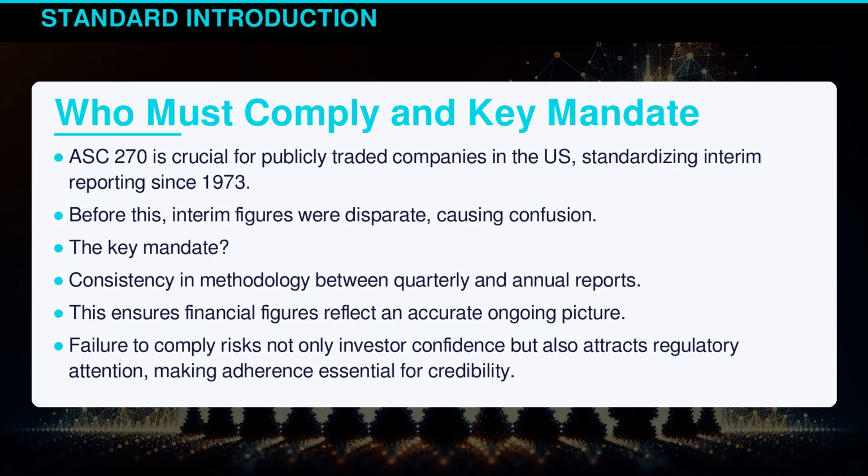ASC 270 is crucial for publicly traded companies in the U.S., standardizing interim reporting since 1973. Before this, interim figures were disparate, causing confusion. The key mandate? Consistency in methodology between quarterly and annual reports. This ensures financial figures reflect an accurate, ongoing picture. Failure to comply risks not only investor confidence, but also attracts regulatory attention, making adherence essential for credibility.